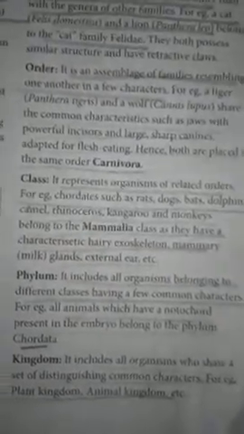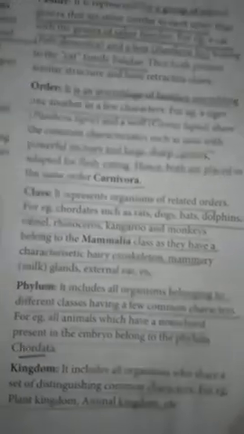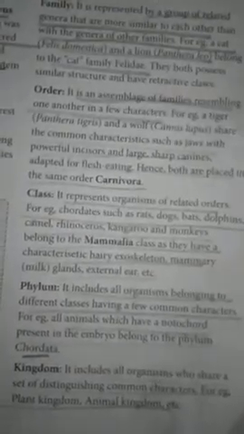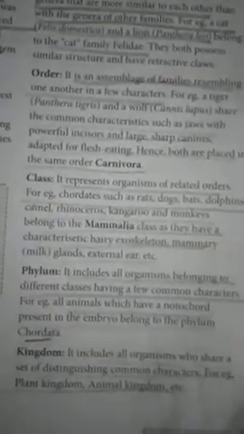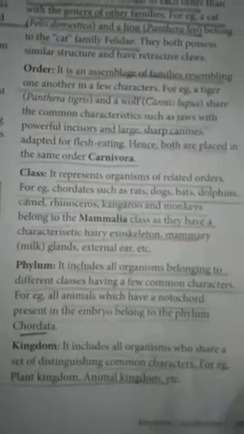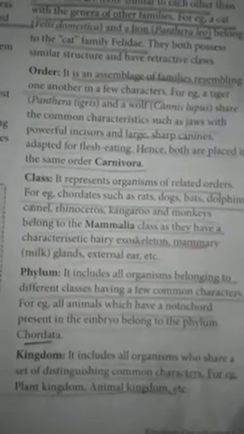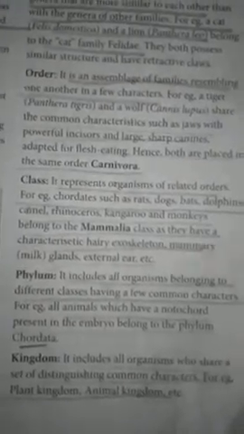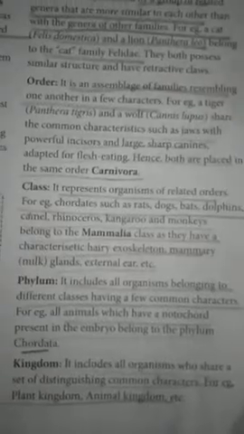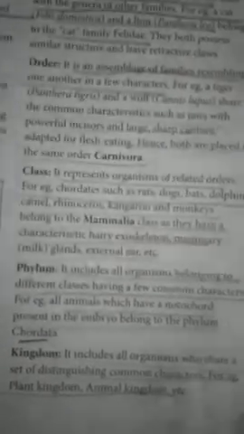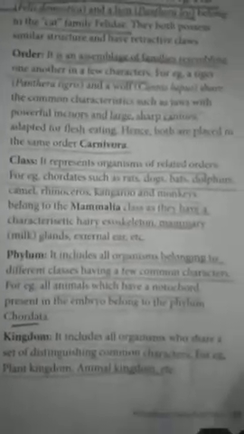Now phylum. Here different classes that have some characters in common are put into the same phylum. For example, all animals that have a notochord present in the embryo belong to the phylum Chordata. Now kingdom.